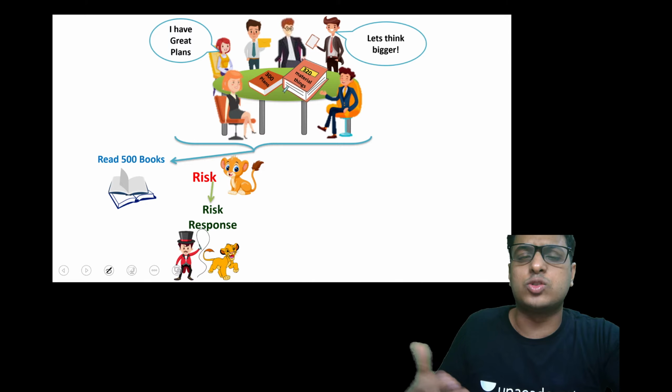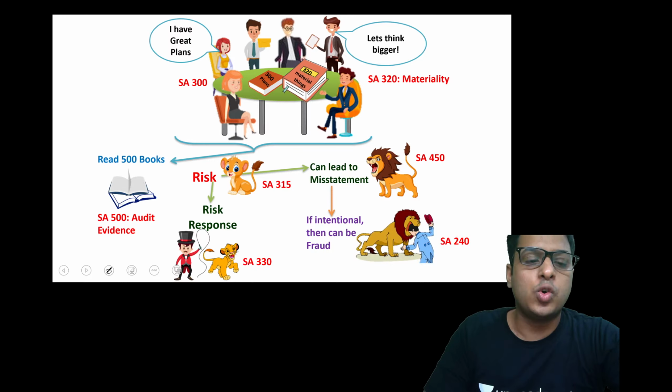So here we see around 7 standards again: SA 300 audit plan, SA 320 materiality, SA 500 audit evidence. Then you have SA 315, that is the risk of material misstatement. The main standard name goes like identifying and assessing the risk of material misstatement through understanding the entity and its environment. Then you have SA 330, that is risk response. Then 450, misstatement. 240 is in relation.